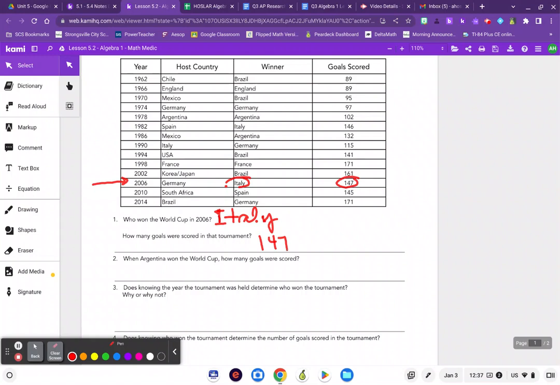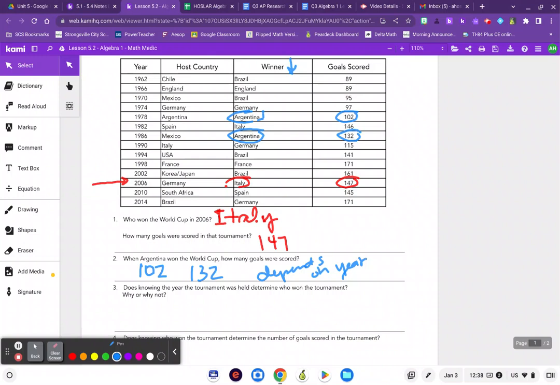This is step 2. When Argentina won the World Cup, how many goals were scored? All right, so now I have to look at this winner column, and I'm looking for Argentina. I see here Argentina, and it says 102 goals were scored. The problem is I see another Argentina, and that answer was 132. So when Argentina won the World Cup, how many goals were scored? Well, it depends on the year, as to which answer I give. So I'm going to just say depends on the year. I could either have 102 as my answer or 132 as my answer.